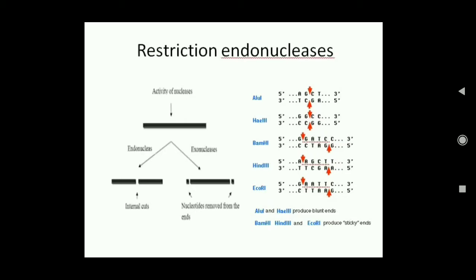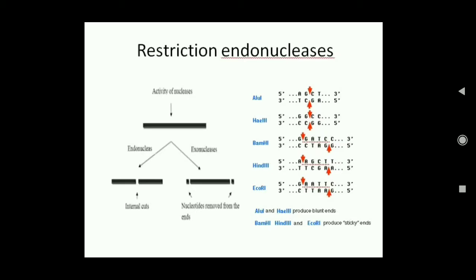So in case of biotechnology, we need endonucleases because we don't want to cut the ends of the DNA. We want to make cuts at the middle, at specific sites of the DNA, and therefore we use endonuclease. So these are the different types of endonucleases, as you can see here, and these are how the cut is